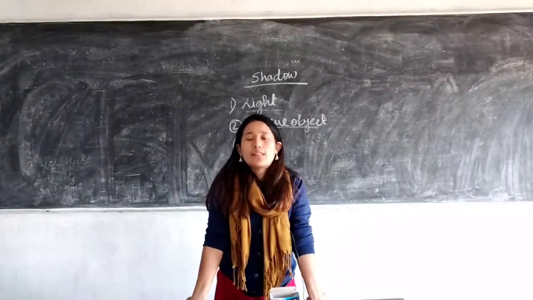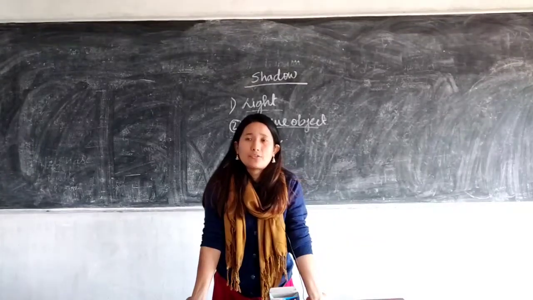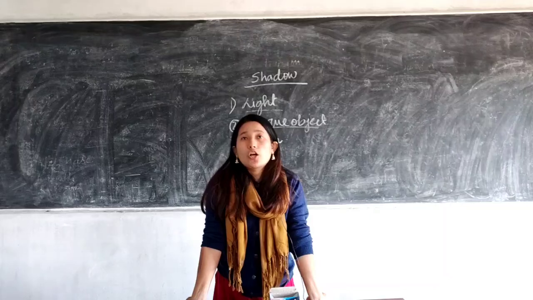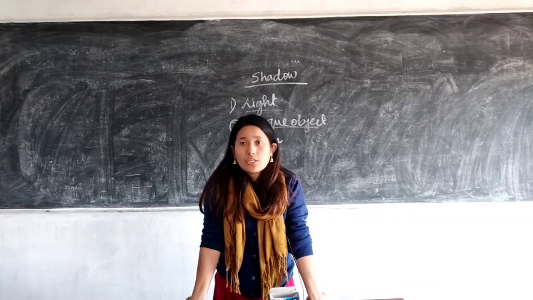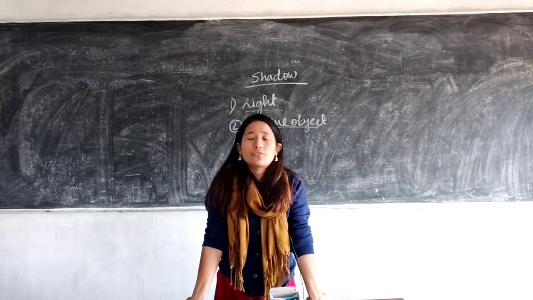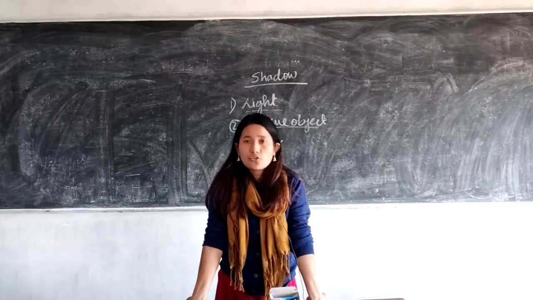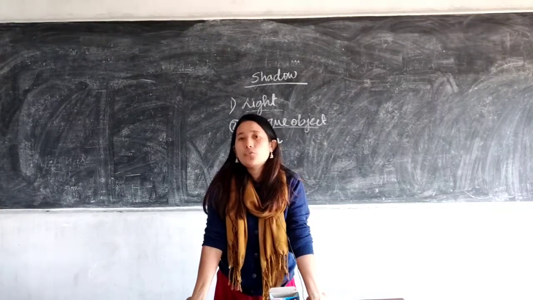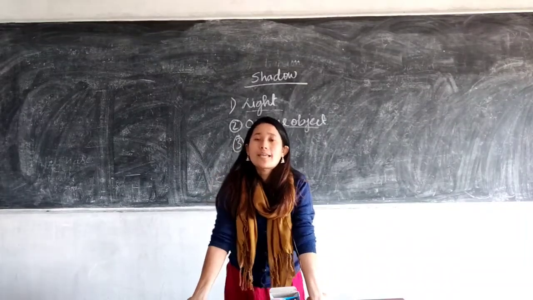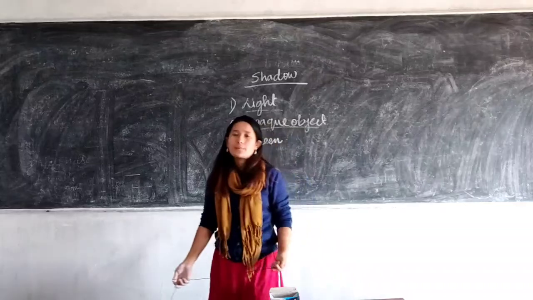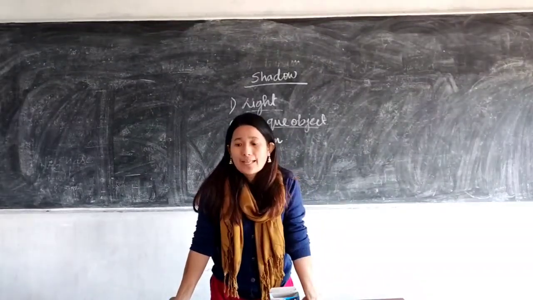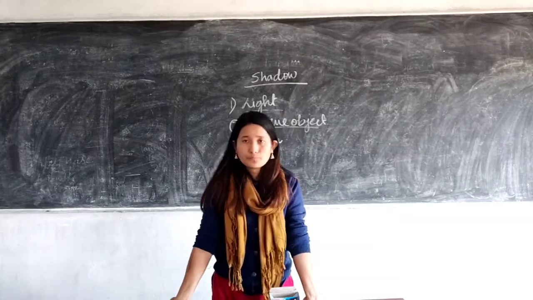Okay. And therefore the size of a shadow differs. During morning and the evening it is longer than that of an object. During the afternoon it is shorter than that of an object, and then at noon when the sun is overhead it is shortest. Okay, so the size of a shadow differs from time to time. So that's all about the characteristics of a shadow.